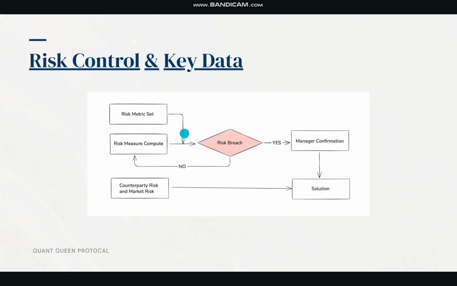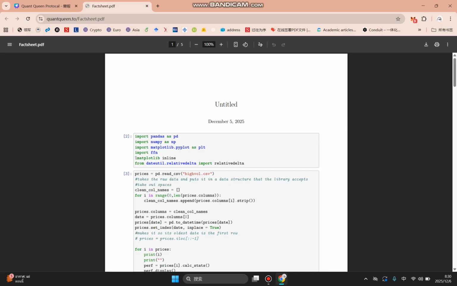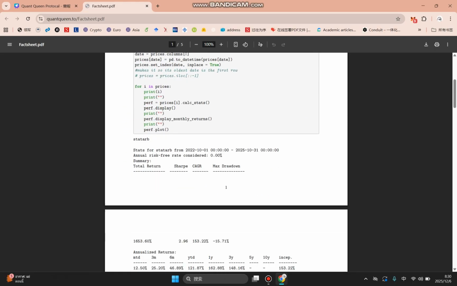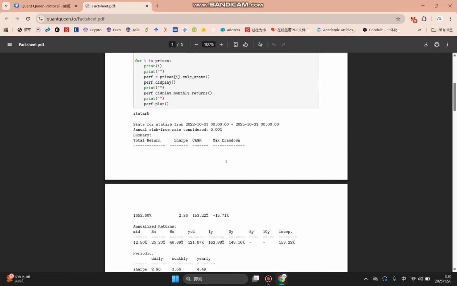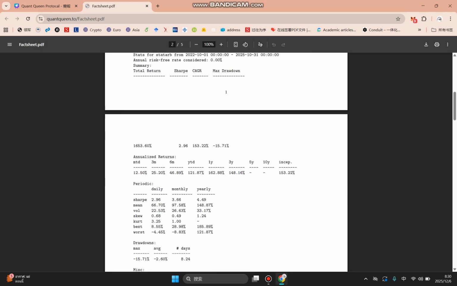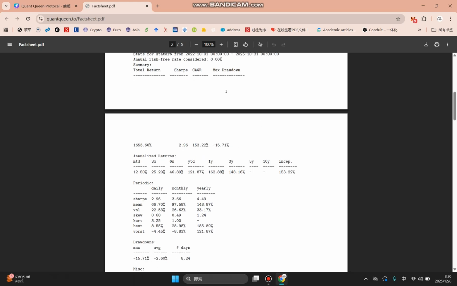Apart from strategy risk, we also detect counterparty risk, which means exchange risk, and also market risk, especially when the market is very volatile, and this part of the risk is very important. We will also find a solution, like stopping trading or doing other things. Based on this very important risk control model, we have gotten a very good return in the last 3 years. Let me show you the analysis. Here is a long-short statistical strategy, and in the last 3 years, we got over 100% return with a maximum drawdown of 15%.